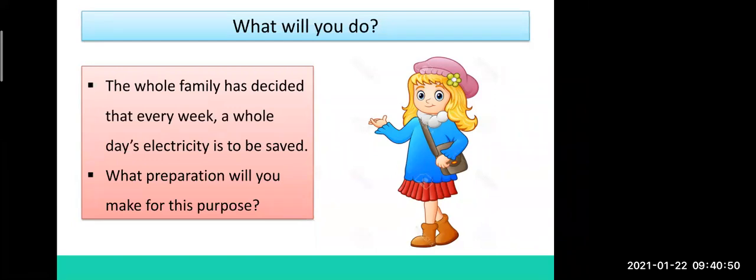Okay, and see now, I asked the question. You will not use electricity the whole day. So what will you do at night time if the electricity will not be there, if the light will not be there?